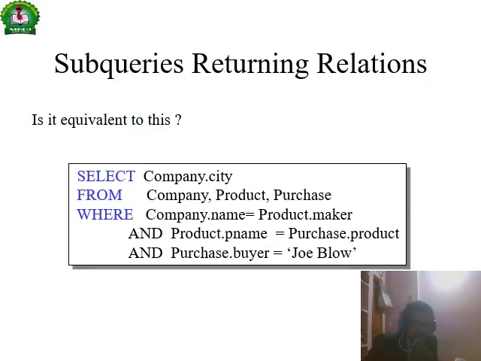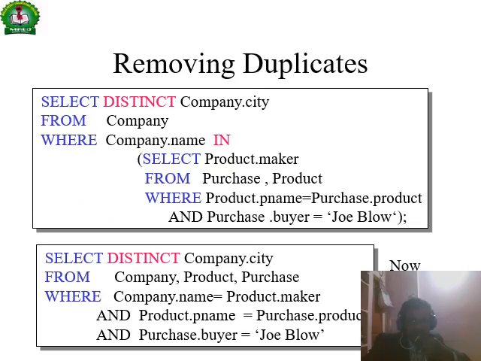So select, the subquery returning the relations, so company city from company, product, purchase, and company name is equal to product maker, and product p name is equal to purchase product. And select distinct company city from company where company name is equal to select product maker from product, purchase where product dot p name is equal to purchase dot product and purchase buyer is Joe, right.